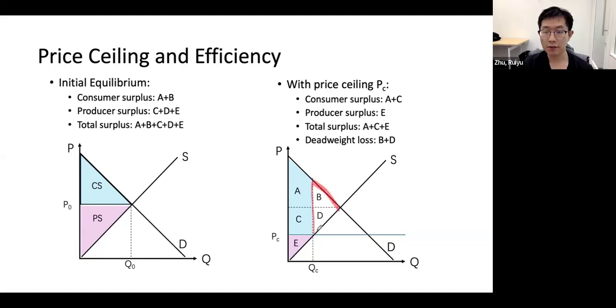That's B plus D. That's our deadweight loss, right? So at most, our maximum social welfare or social surplus is obtained when we don't have this price ceiling. With the price ceiling, consumer and producer surplus added together get smaller than before, and we are missing this B plus D. That's our deadweight loss.